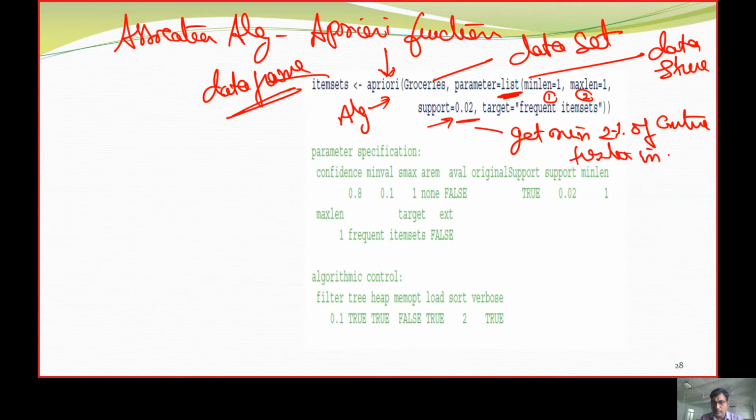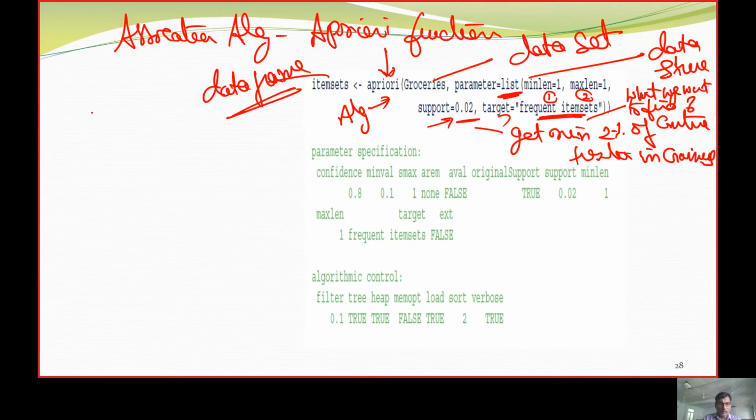And what is the thing we need to find? We want to find the frequent item sets, so that is what we give as the target. Why are we doing this function?